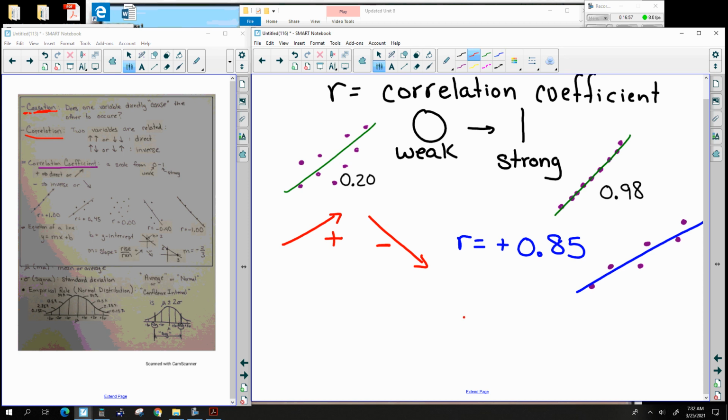Or you could have a correlation coefficient of negative 0.85, which means the dots are really close to the line, but the line generally is going downhill.